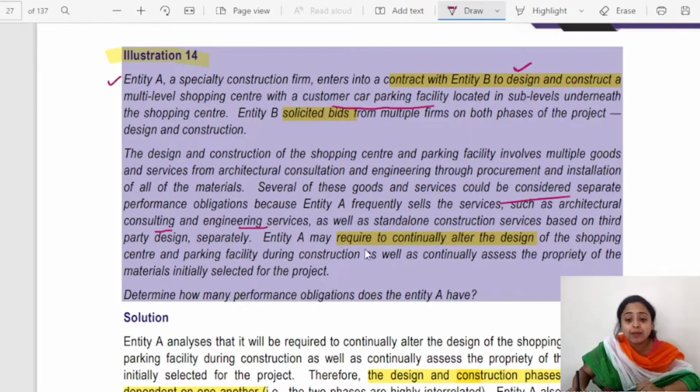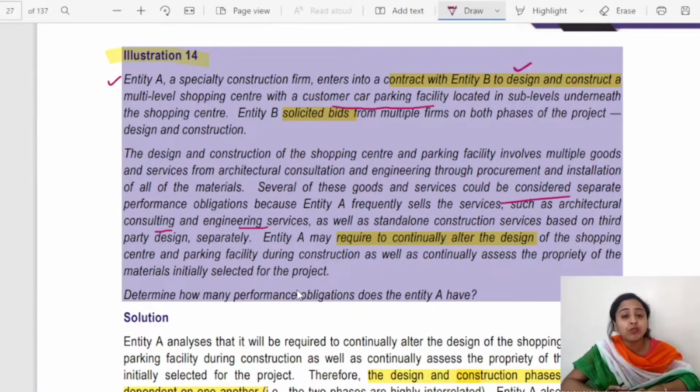Entity A may be required to continually alter the design of the shopping center and parking facility during construction as well as continually assess the propriety of the materials initially selected for the project. See, there is again and again revision done in the designing part. Okay, so is construction dependent on the designing part? If designing is done, revised again and again, any changes are made again and again throughout, then it directly impacts what? The construction part.